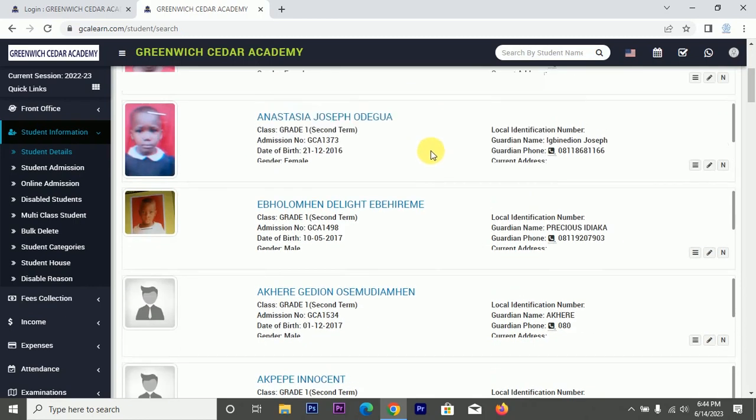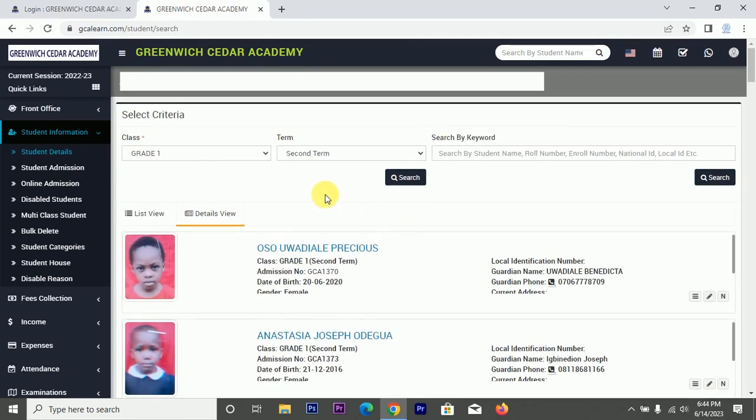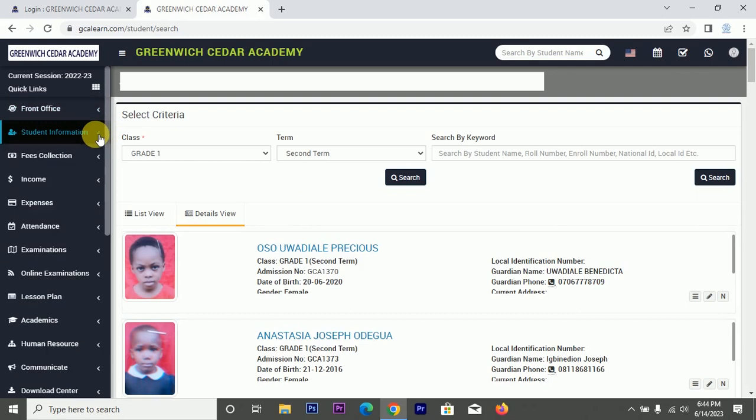And mind you, this platform also gives room to promote students, and you can demote. For instance, at the end of a session, let's assume out of 30 students, 25 were promoted, then the remaining 5 were demoted, or they were still at the same level. So all those ones that passed, you can promote them. Yes, you can do all that here. So I'll just try and illustrate some of the things I can here.